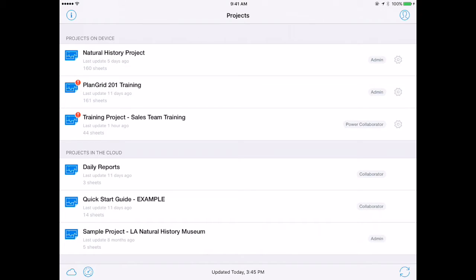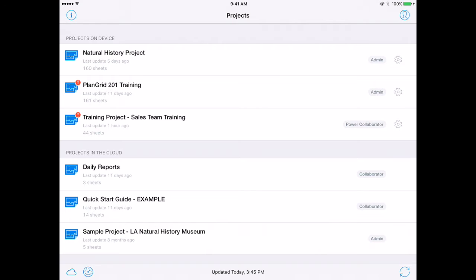in the cloud. And if projects are in the cloud, that's exactly what it sounds like. Nothing's cached here locally. That could be a project that maybe I'm finished with and I took it off my device so it's not taking up any storage space, or maybe it's a new project I've just been added to and haven't started yet, but it's not taking up any of my data storage on my device. Projects on the device I've downloaded here.